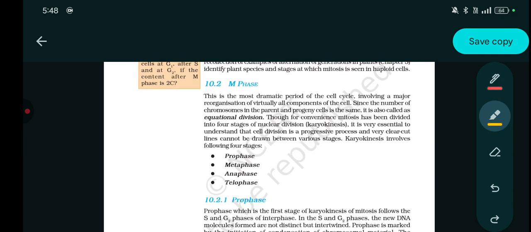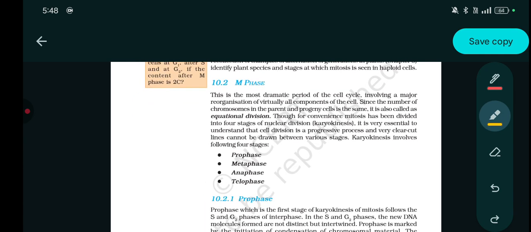Now let's come to M phase. This is the most dramatic period of the cell cycle, याद रखना ये part, involving a major reorganisation of virtually all components of the cell. Since the number of the chromosome in the parent and the progeny cell is the same, it is also called as equational division. For convenience, mitosis has been divided into four stages: nuclear division, karyokinesis. It is very essential to understand that the cell division is a progressive process and very clear-cut lines cannot be drawn between the various stages.